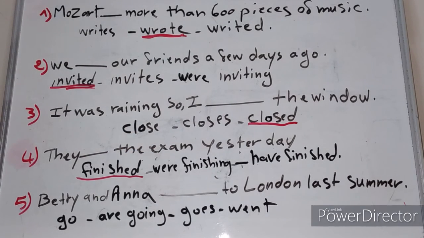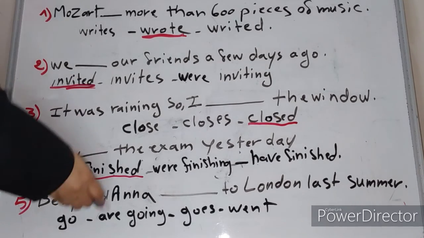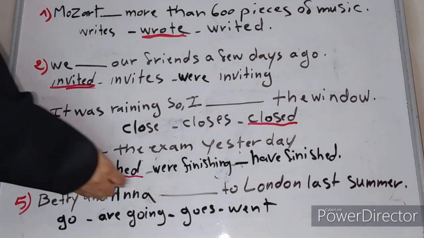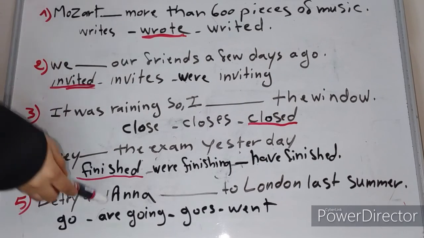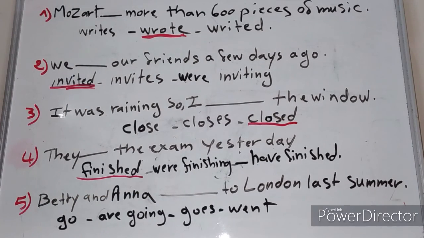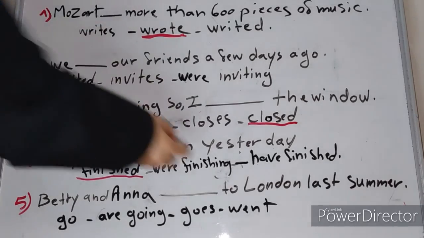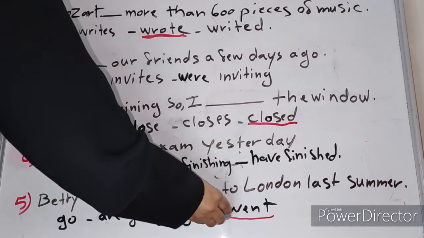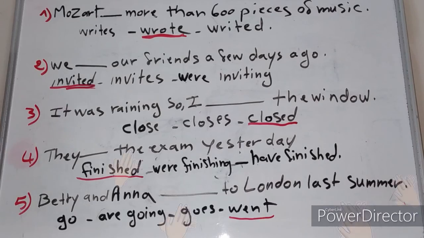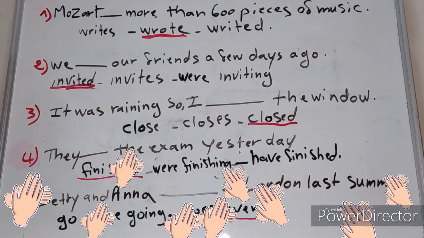Betty and Anna go, or are going, or goes, or went? The right answer is Betty and Anna went. It is go in the simple past, and it is an irregular verb.